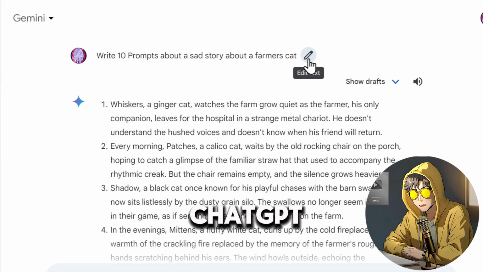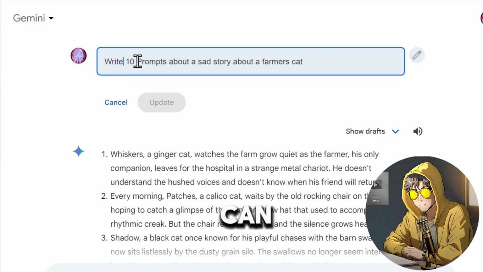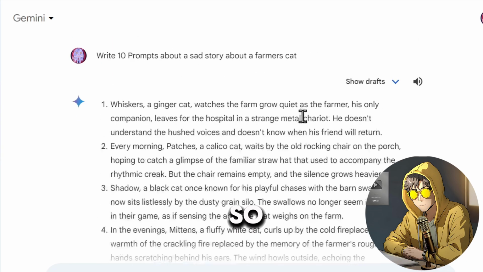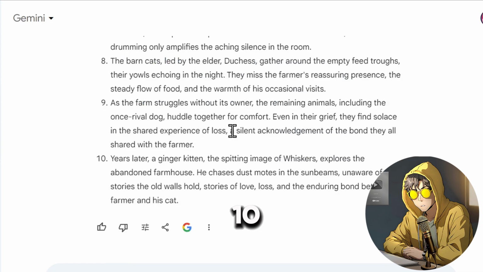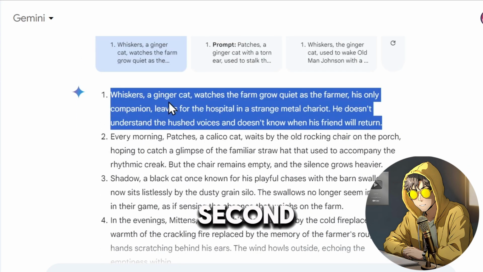The first step is creating prompts. For creating prompts, I am using Bard. You can also use ChatGPT for this purpose. Copy and paste this prompt. You can change the number of prompts, and you can also change this to change your script or story. Now Bard creates 10 prompts for me, and I will copy them and paste them into the second step.